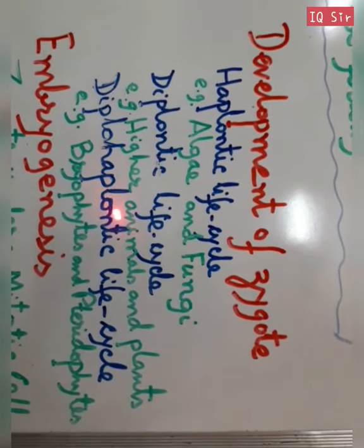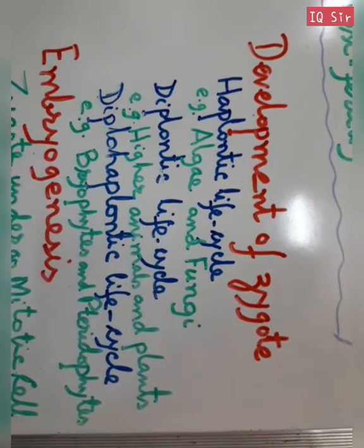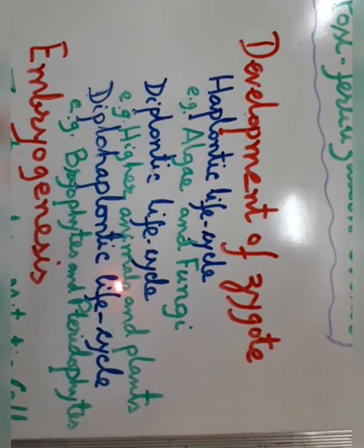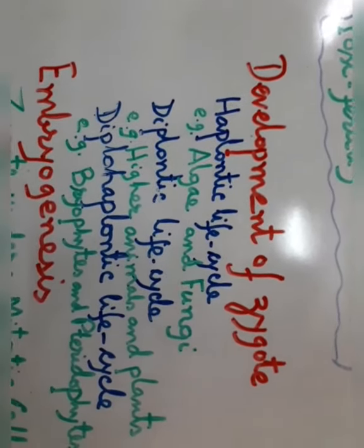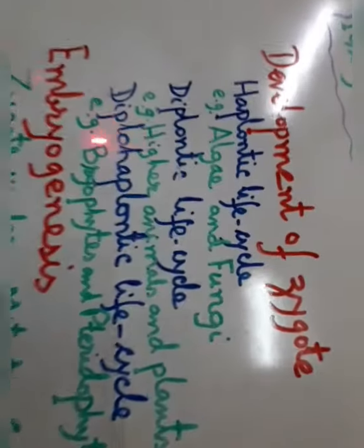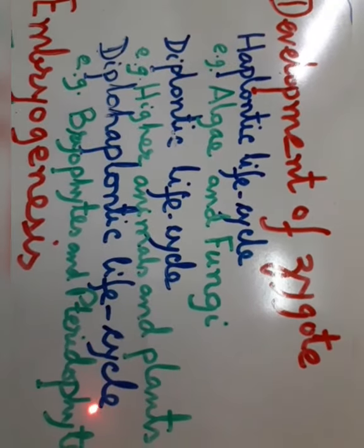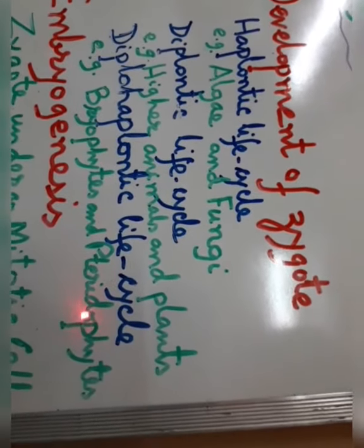In the diplontic life cycle, in higher animals and plants, the diploid phase is dominant. And another is the haplo-diplontic life cycle, in bryophytes and pteridophytes, where the alternation of generations is of the haplo-diplontic type, where both phases are equally dominant.